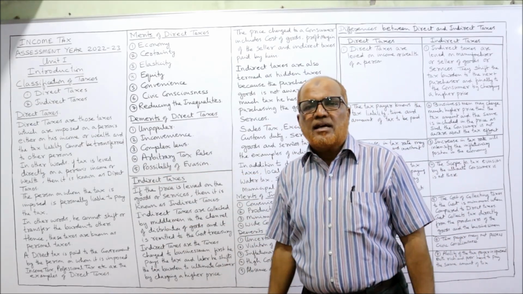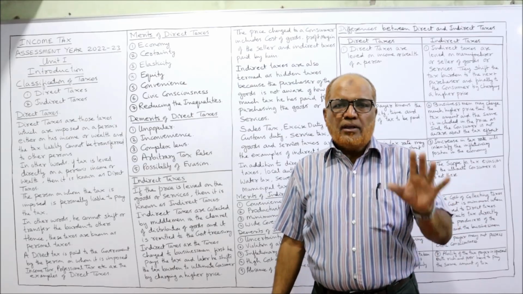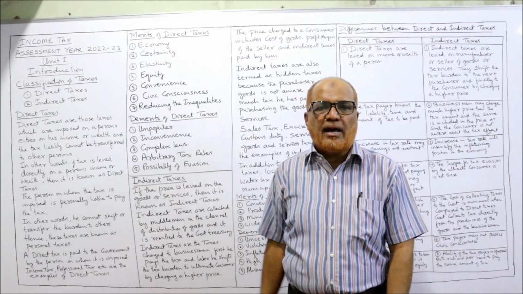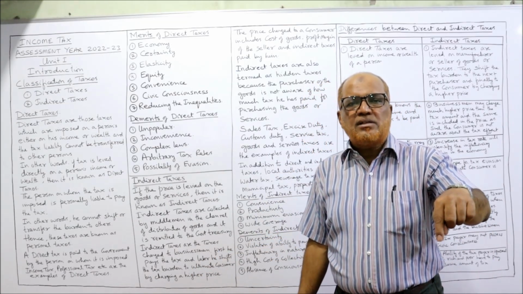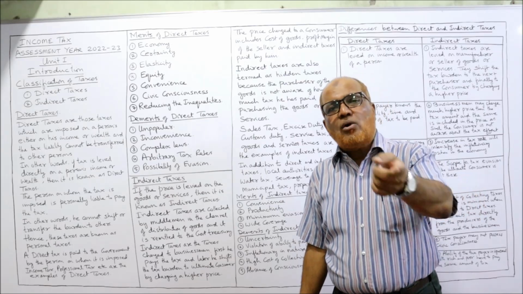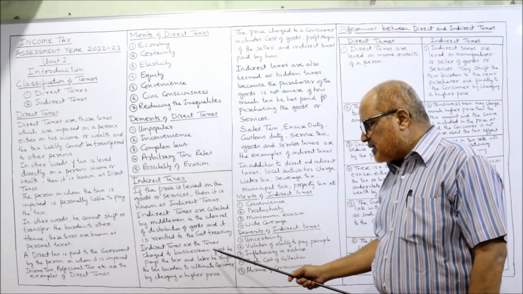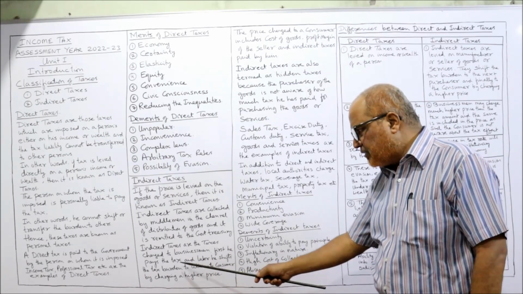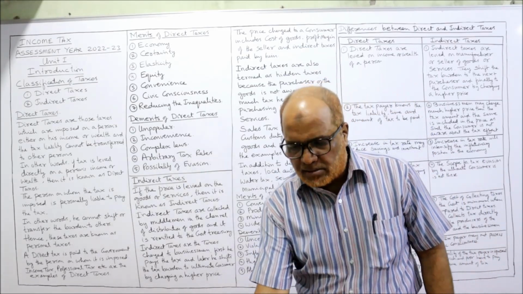Whereas in case of direct taxes, the payer and the bearer will both be the same. The person who pays the tax and the person who bears the tax are the same in direct taxes. Whereas in case of indirect taxes, the payer is one person but the ultimate burden is on another person. Right? Now, indirect taxes are the taxes charged by businessmen. First he pays the tax and later he shifts the tax burden to the ultimate consumer by charging a higher price.